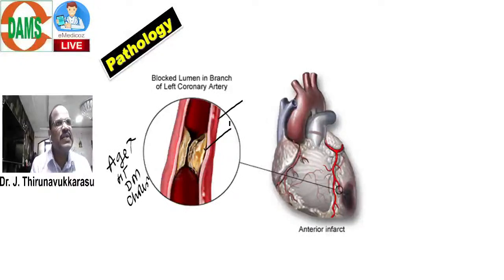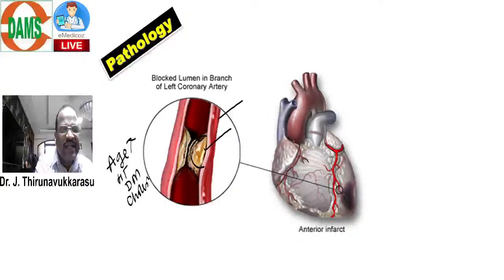There is atherosclerosis. There is this atheromatous plaque obstructing the coronary artery.